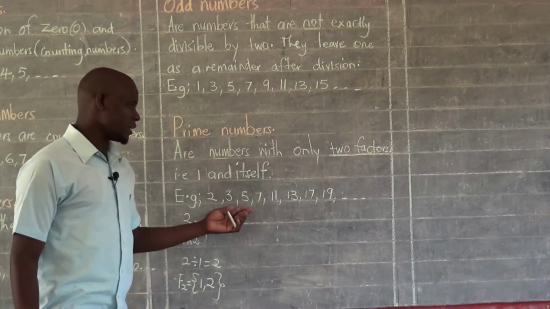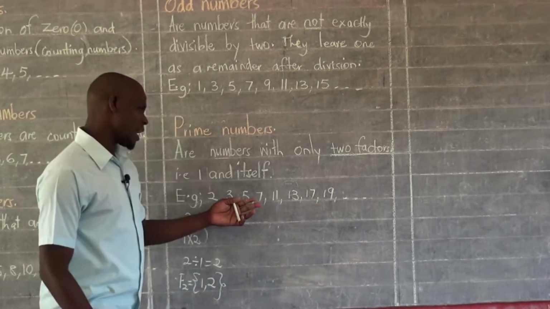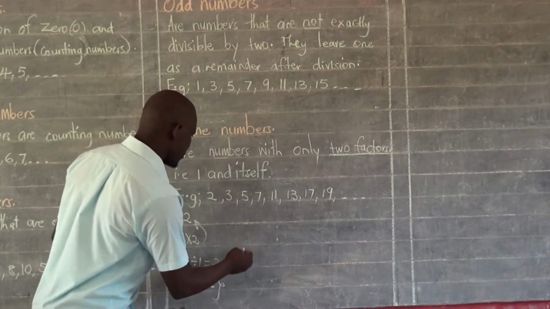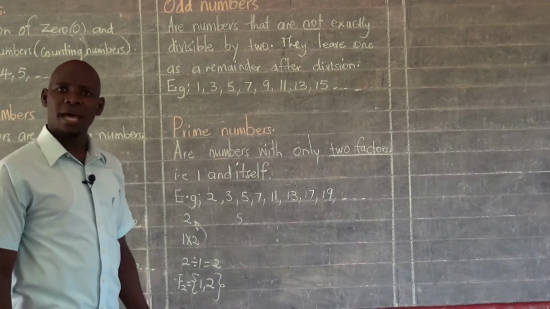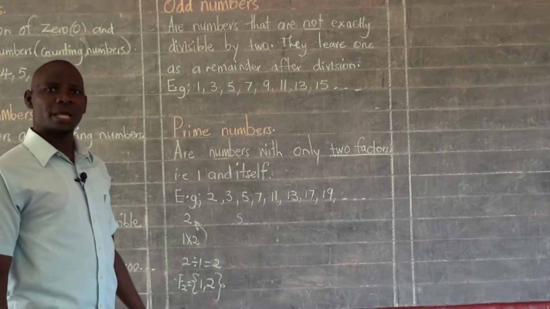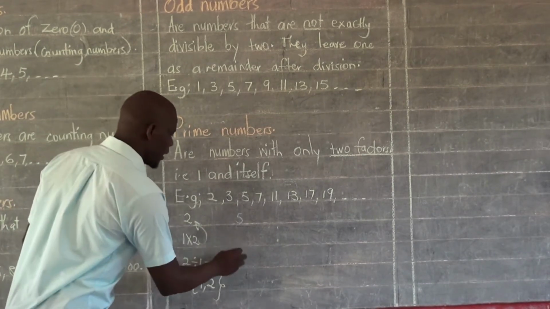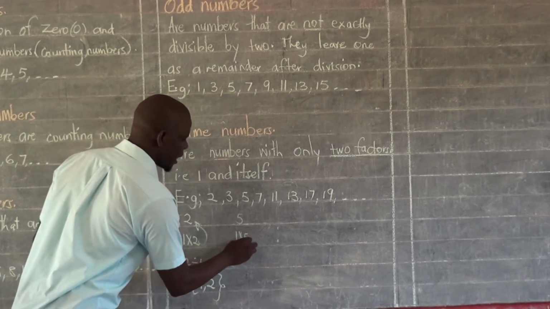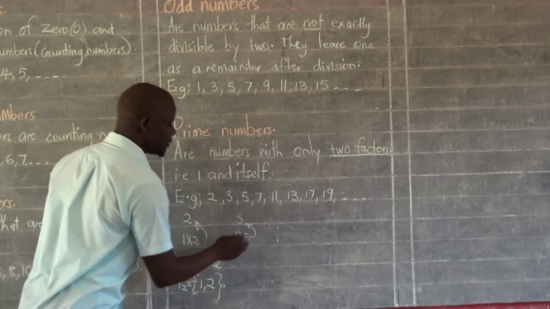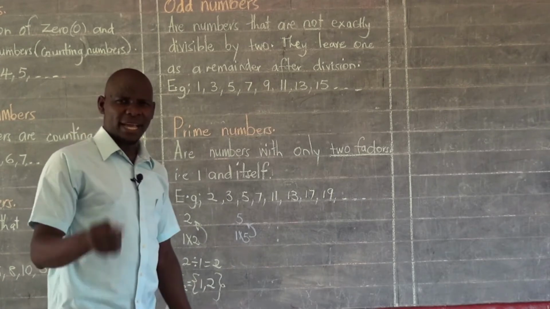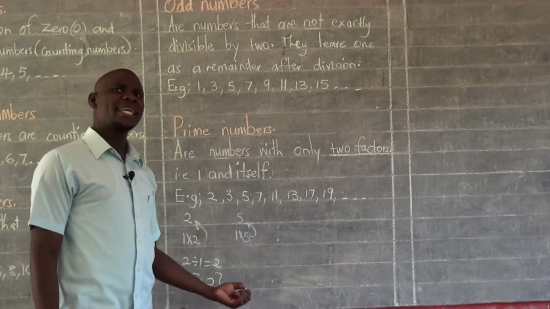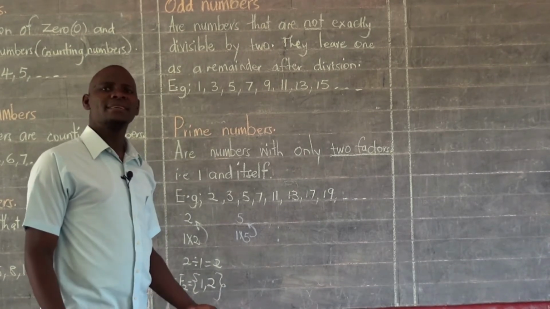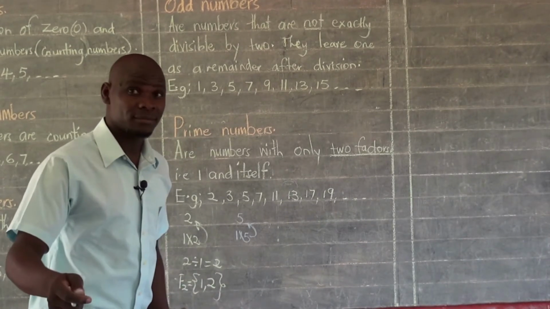So I want to look at some of these again. I'll pick randomly, maybe number 5 again. How does 5 become a prime number? How does it qualify to be called a prime number? Of course, when I multiply 1 times 5, I can get 5 as my answer. But I want to give you a task. Can you give me another set of numbers that I can multiply and they give me 5 as their product?